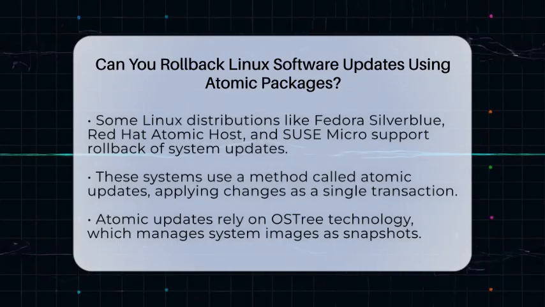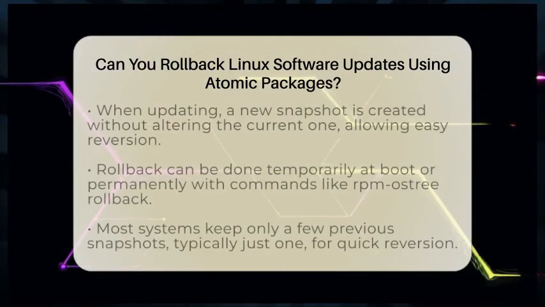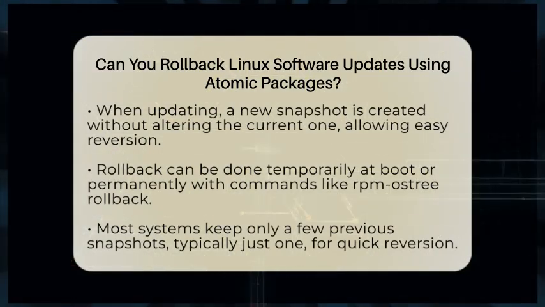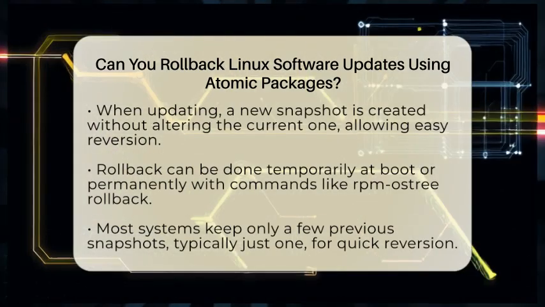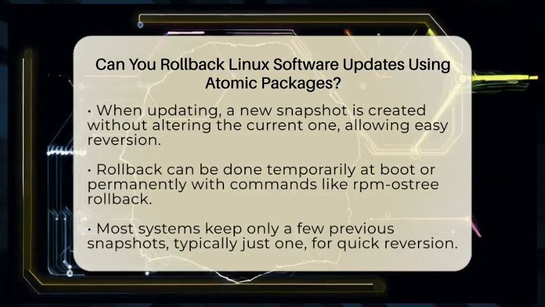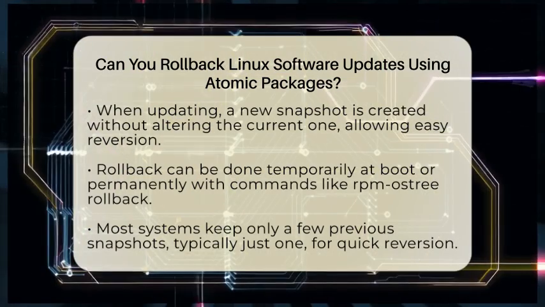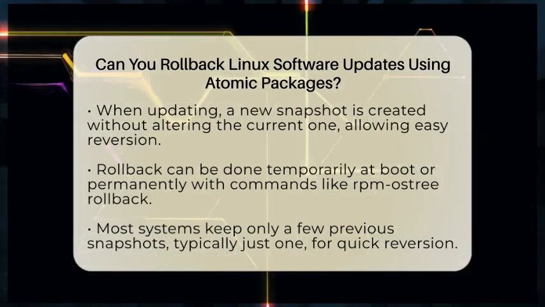Think of OSTree as a way to manage system images as snapshots. When you update your system, a new snapshot is created without changing the current one. If you decide to revert, you can switch back to a previous snapshot. This can be done temporarily at boot time or permanently with commands like rpm-ostree rollback on Fedora Silverblue or atomic host rollback on Red Hat Atomic Host.